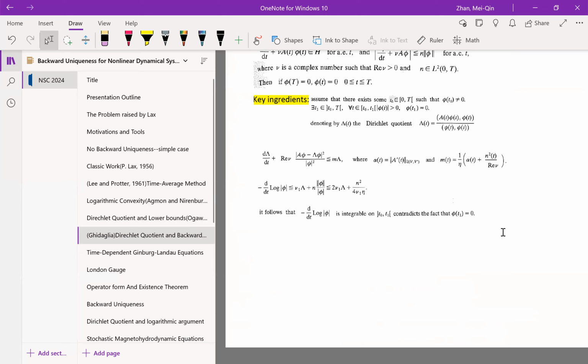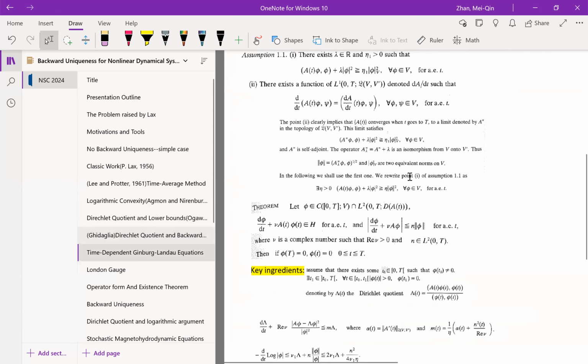And by differentiating that one, they derive the differential inequality satisfied by capital lambda. And then after that, you differentiate again the log of the L2 norm of phi, and it turns out negative d/dt log L2 norm of phi is bounded below by bounded functions, which indicates that the one is integrable, and which will arrive at a contradiction to show that if phi is equal to 0 at some point, it has to be equal to 0 identically.